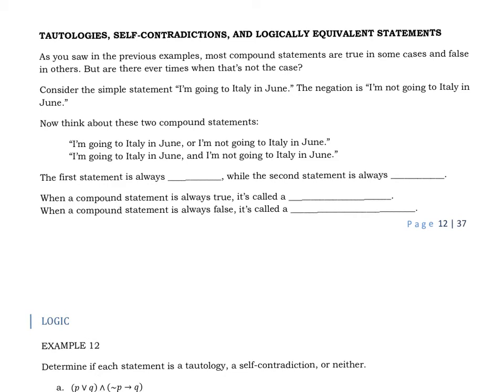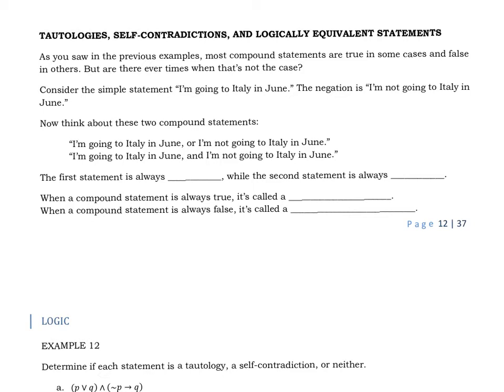Right, so we just looked at truth tables for different statements, and if you noticed, when we got to the last column, the final culmination, the whole statement itself, most of the time we saw a smattering of both true and false in that last column, okay? And that's often the case, but it kind of begs the question, is there ever a time when we would find that the statement is true in every case, or maybe the statement is false in every case? And the answer to that question is yes, there are times that we will find that that happens.